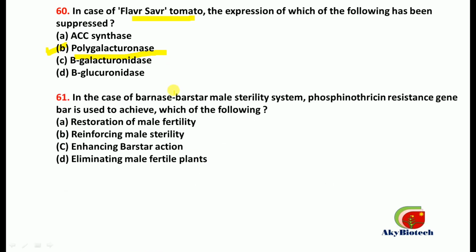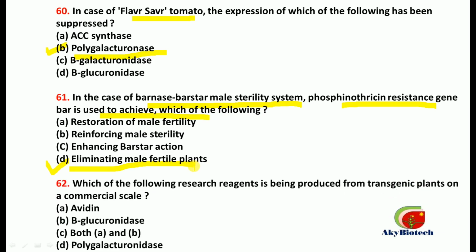Then 61. In case of Barnase-Barstar male sterility system, phosphinothricin resistance gene BAR is used to achieve which of the following? Again a very important question. So this is for eliminating male fertile plants. This is the correct one, the D part.